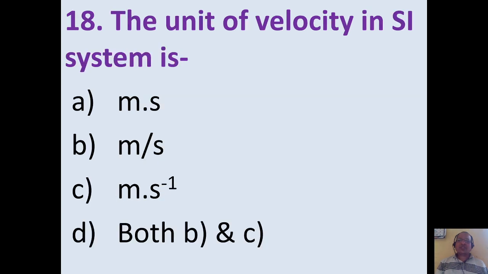The unit of velocity in SI system is, velocity is given by the formula distance upon time. Distance is measured in meter, time is measured in second, so its unit is meter per second. But option C is another form of option B here. Second, at the denominator, is shifted to numerator, assigning a minus sign to it. So meter per second is equivalent to meter second raised to minus 1. So both options B and C are correct. So option D is the correct one.